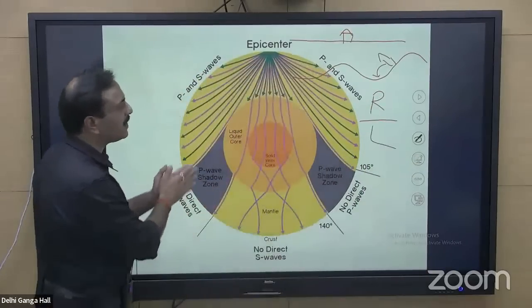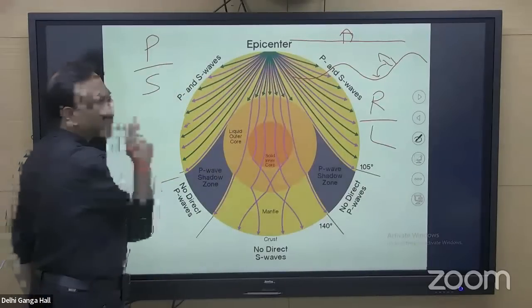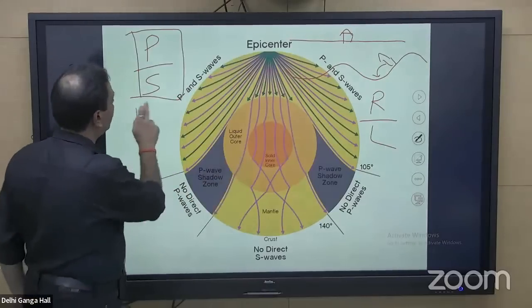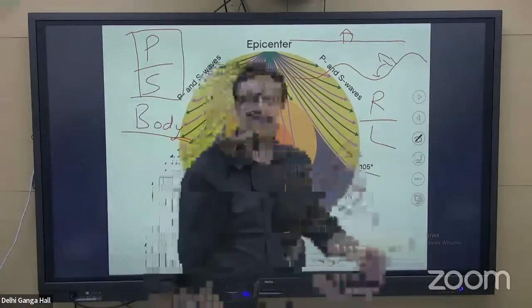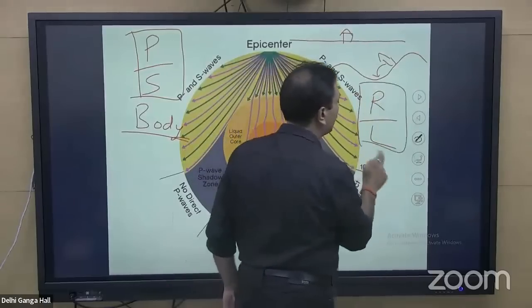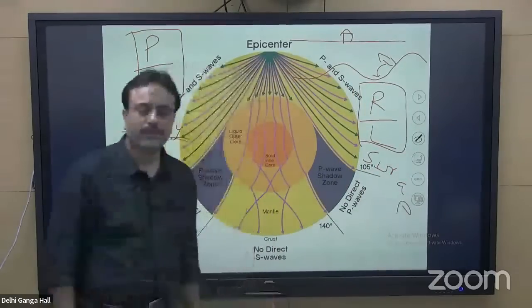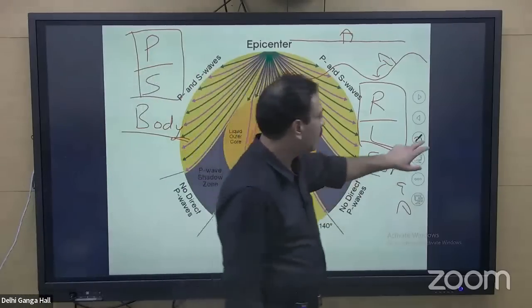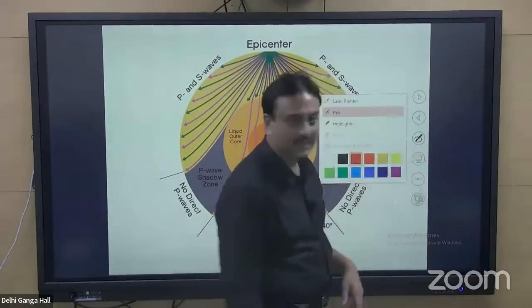And the main waves which are generated from the focus or the hypocenter are the primary wave and secondary wave. Primary wave and secondary wave move in the body of the earth, and so they are called body waves. R and L waves are found on the surface of the earth, that is, in the crust of the earth. So these two sets of waves are called surface waves. The surface waves and the body waves have different impacts, and they are studied on different parameters, right?